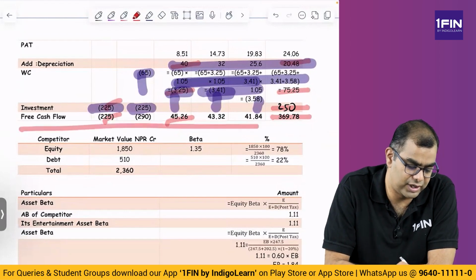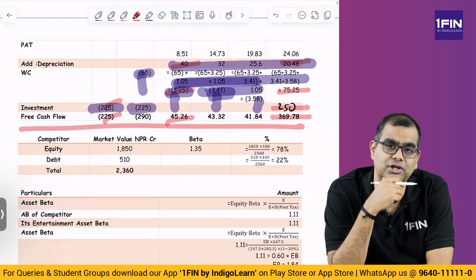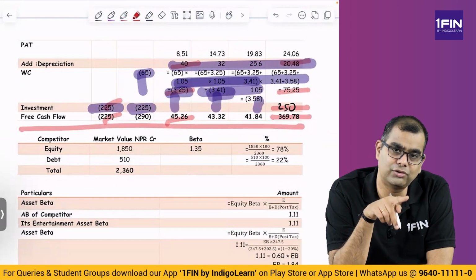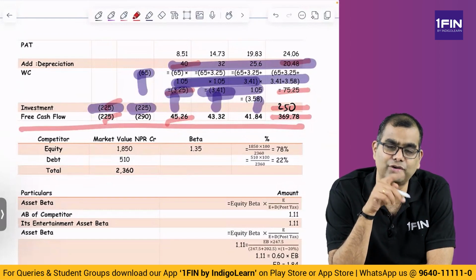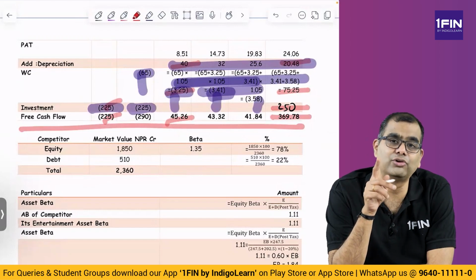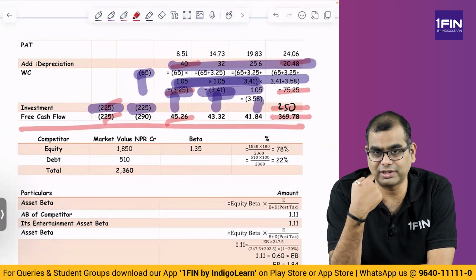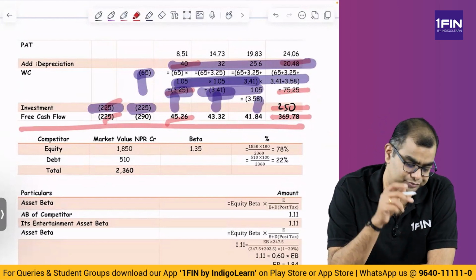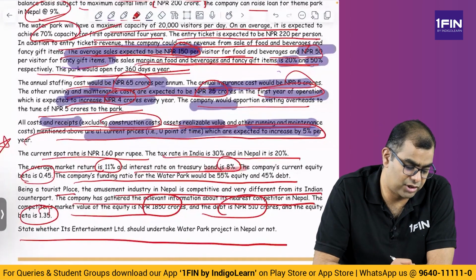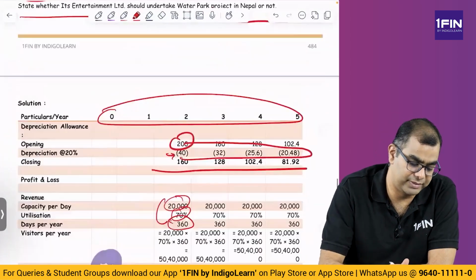Now till here it is okay. Now how do you discount this? At what rate do you discount? So for you to discount, you have to figure out what is the WACC. For you to figure out the WACC, you have the ratios of debt equity 55-45, but you don't know the cost of equity. For cost of equity, you need to find out the beta. You know the risk-free rate of 9%, but what is the beta? You know that risk-free rate of treasury bond is 8% and average market return is 11%. So you have to compute the beta. How do you compute beta?